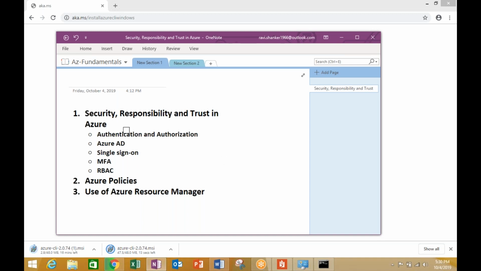For example, let's see in this particular screen, if you are able to view this, there is authentication and authorization. There is Azure Active Directory, and there is single sign-on, multi-factor authentication, and role-based access control, which is called RBAC. So the list that you are looking at here are some of the mechanisms through which security is implemented by cloud administrators for their organization.